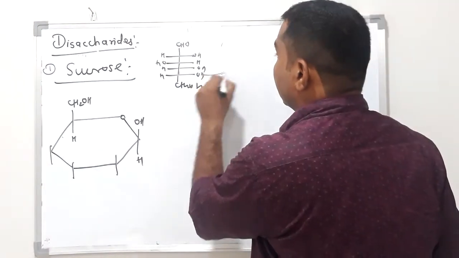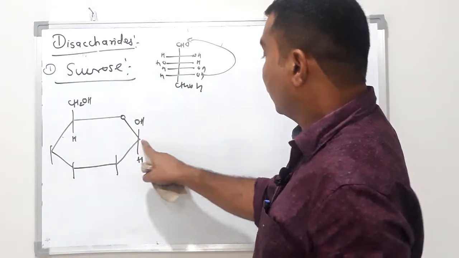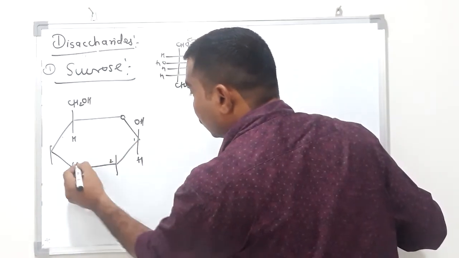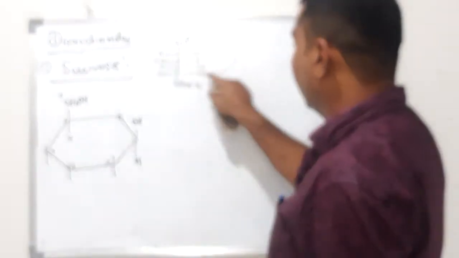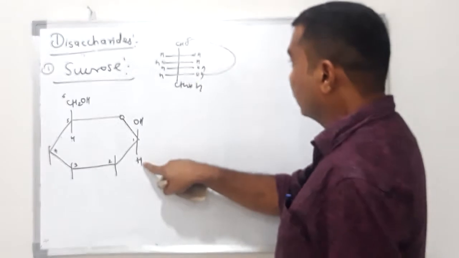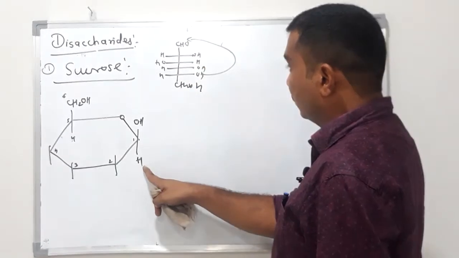So this combines carbon number 1, carbon number 2, 3, 4, 5 and 6. Then it will combine, alpha means H on the right side.